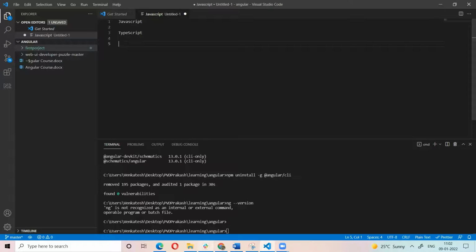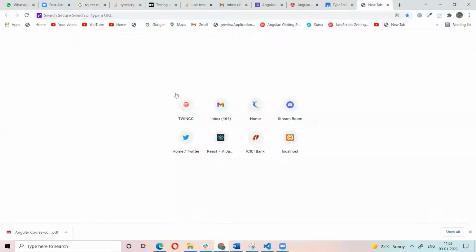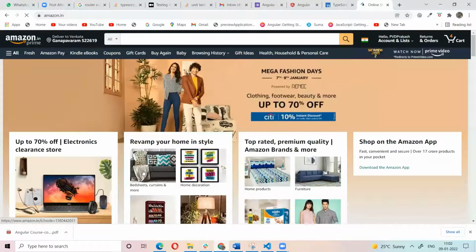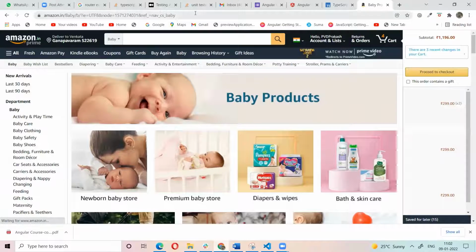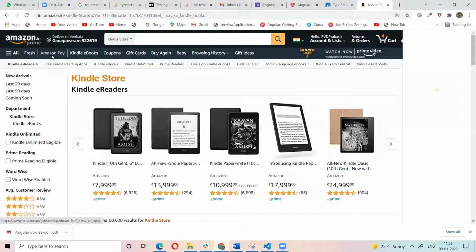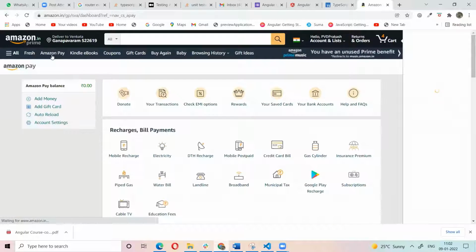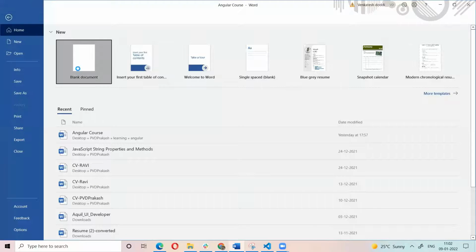For example, I open Amazon.com. So this is a website, right? If we click any link, it will go to another page. If you click any link, it will close the web page and load a new one. So what happens when we click any link, I will explain with some basic structure.